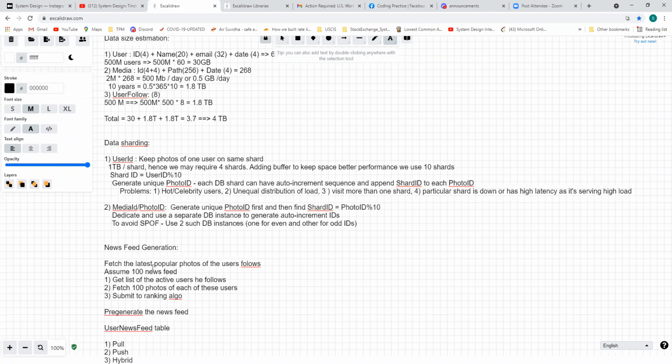So in the hybrid way, we can move all the users who have a higher number of follows to a pull model, and for the rest we can do a push for the users who follow a reasonable number of accounts, like 100 or 1000 or something like that. Correct.